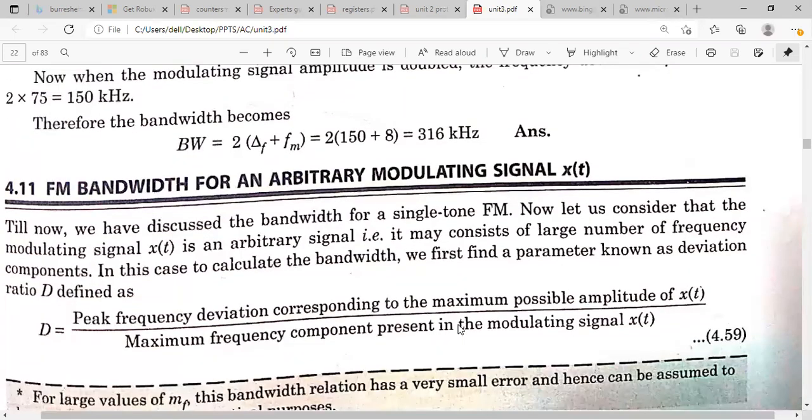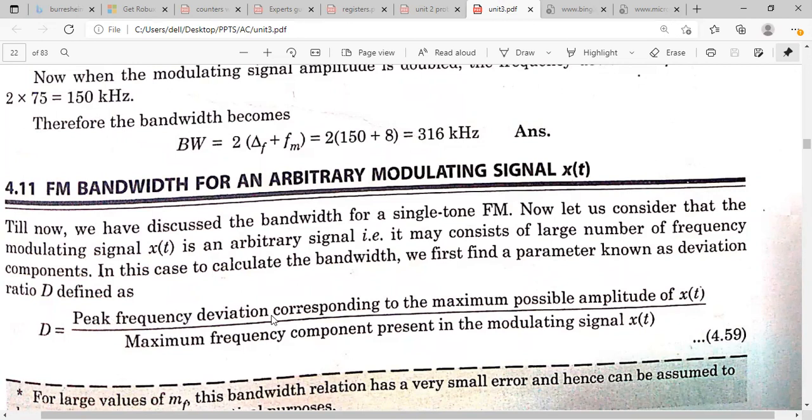316 kilohertz. Okay, for example, if x of t is an arbitrary signal, meaning the modulating signal is an arbitrary signal, how can we calculate the bandwidth? We know that the bandwidth depends on the frequency deviation. So first you have to calculate the frequency deviation. How can we calculate that frequency deviation?